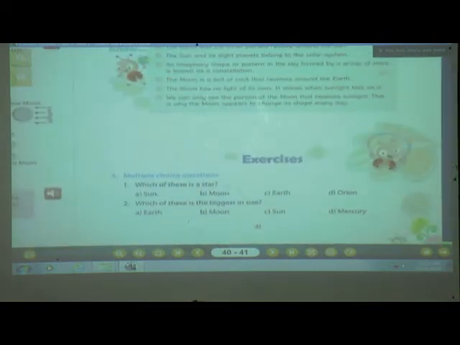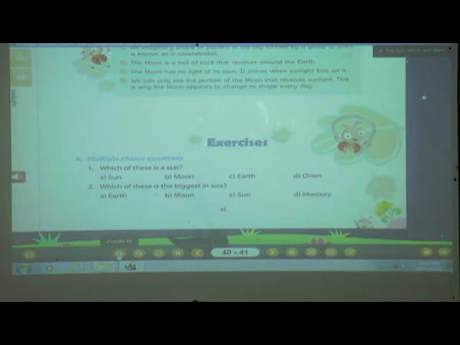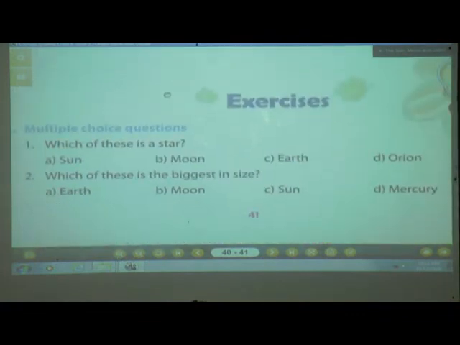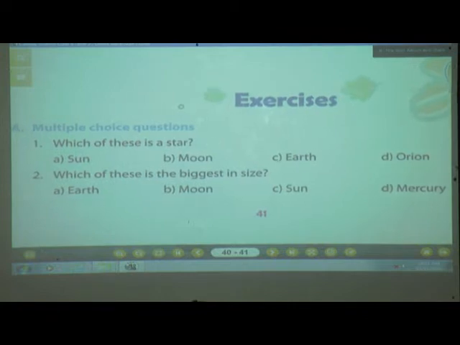Very good. Now what will we do? Now we will solve our exercise. Open your book. First, question A. What is the question? Multiple choice question. Now in that the first one: which of these is a star? Sun, Moon, Earth and Orion. Now tell me, which is the star?